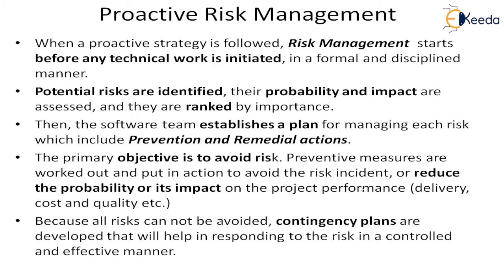What are the major project performances that a project manager has to bother about, or the team has to bother about? That is the delivery schedule, the cost, that is the budget. The cost has to be within the budget, and the quality requirements of the work product. Then, because all risks cannot be avoided, some contingency plan has to be made. These are the plans which you have to follow when the risk becomes an incident, and it will help in controlling the effect of the risk. That is the measures that are written in the contingency plans.